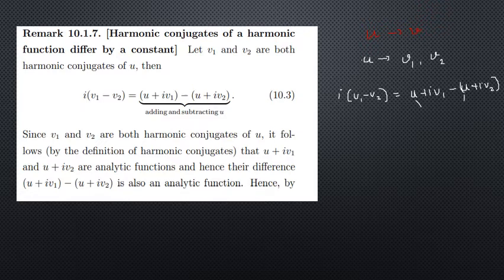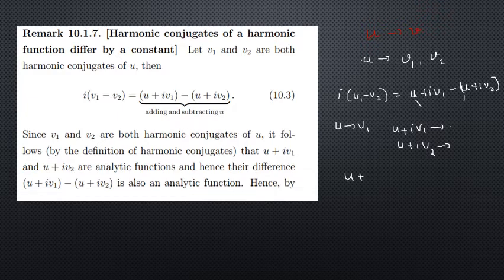v1 and v2 are both harmonic conjugates of u, by the definition of a harmonic conjugate. So we can say that u plus i v1 is analytic, and u plus i v2 is also an analytic function, because v1 is a harmonic conjugate of u and v2 is a harmonic conjugate of u. Therefore both are analytic functions. The difference of analytic functions is again analytic.